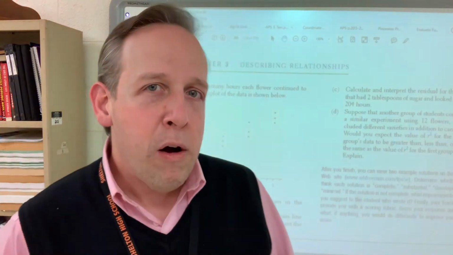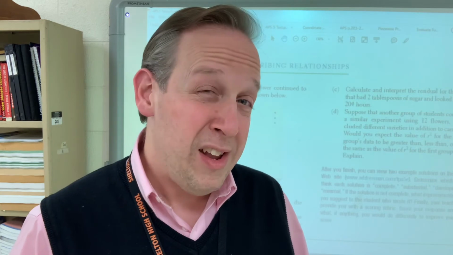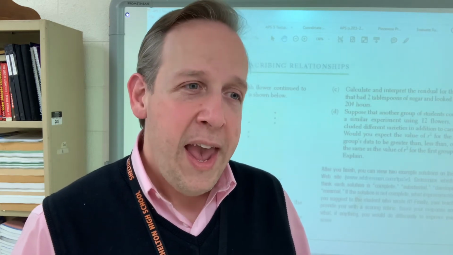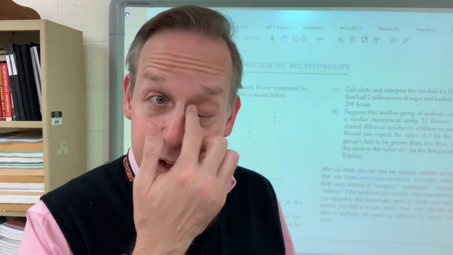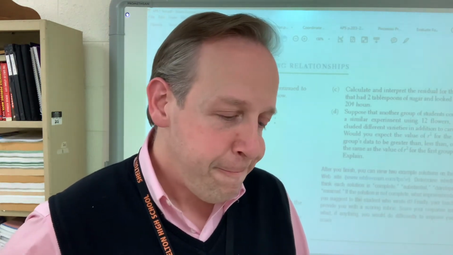We also learned that the R value can be anything from -1 to +1, and the closer it gets to the extremes, the stronger the correlation will be. The more it gets towards 0, the weaker it becomes. R squared, however, goes from 0 to 1, because you can't have a negative number once you square it, and obviously 0 means there's just wild variability that's not explained at all by the linear relationship. A perfect value of 1 would mean every last little bit of variability is accounted for by that linear relationship.